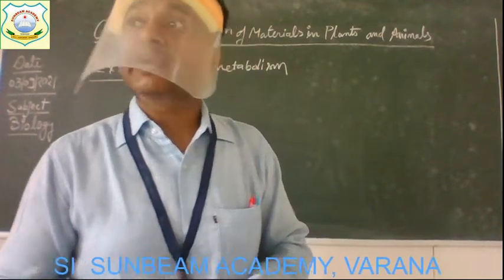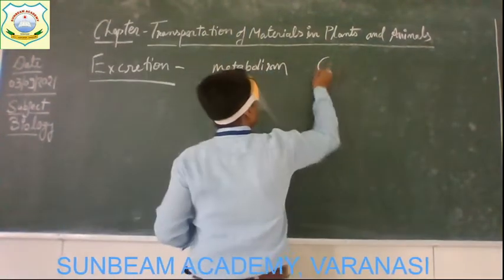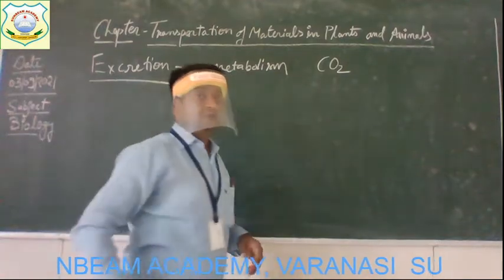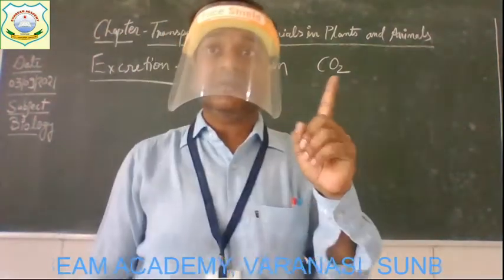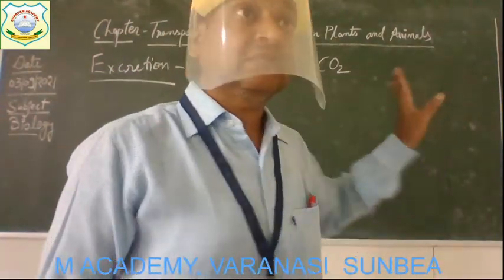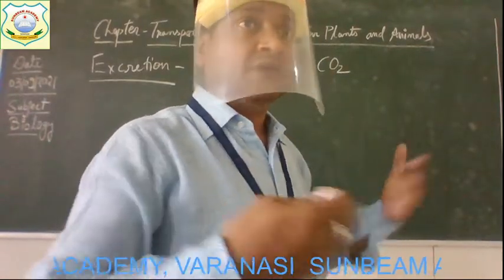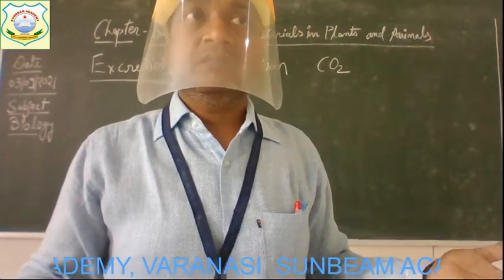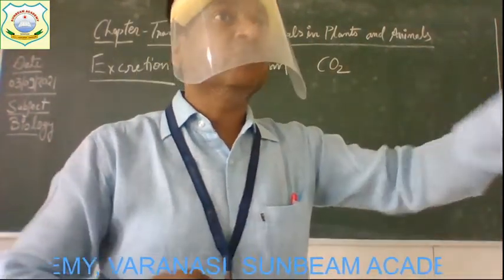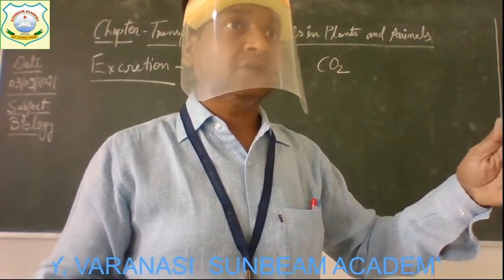These products are like carbon dioxide. Carbon dioxide is also a product produced in cells, but it is a waste because our body cannot use it, so this waste product needs to be removed.